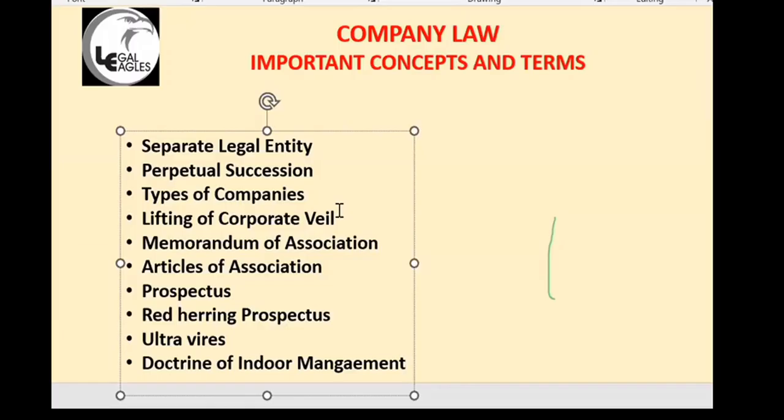But in the regular case, when you are issuing shares to the public, you have to publish it to the public also. A prospectus in lieu of prospectus will not be given to the public. It will just be filed with the registrar. That is the only difference. Then there is another thing called red herring prospectus. I included this because this question has come up two or three years back.